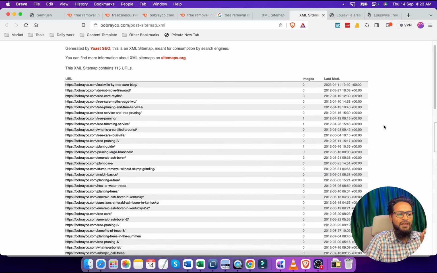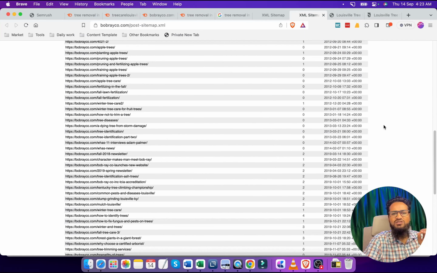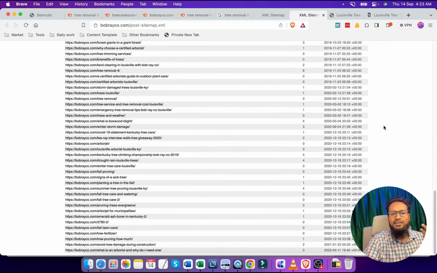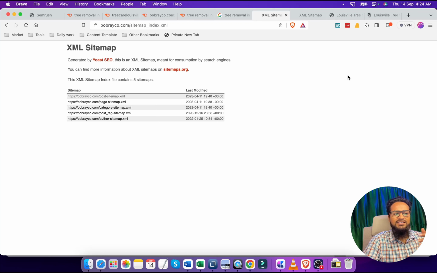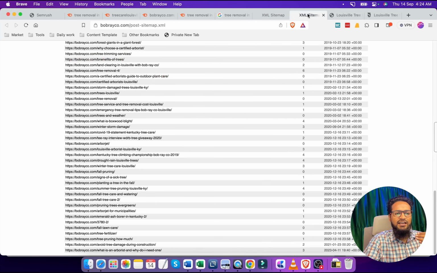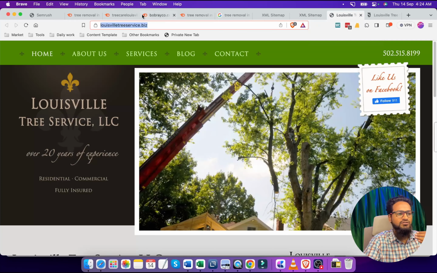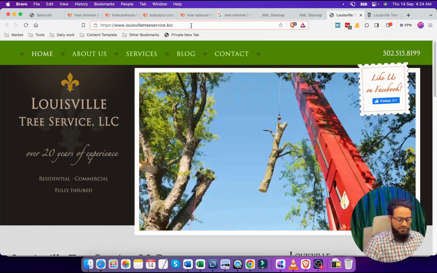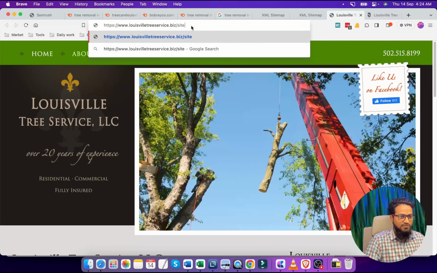This is very good. They are providing different types of informational content, right? Not only providing service, they are also providing valuable information to the users, so that users can trust them more, right? So Google will also trust these sites because this site is not only providing the service, it is also providing valuable content. This is why this site is ranking very well. So if we take the number of content pieces on these sites, then we will get an idea.